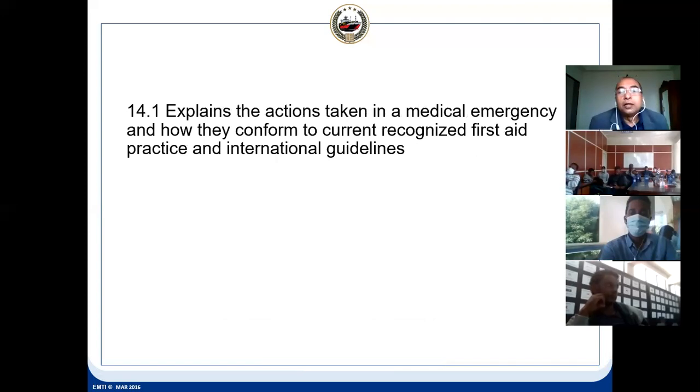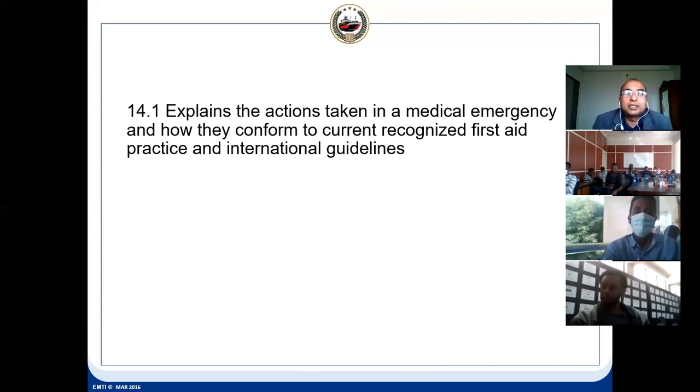Explain the action taken in a medical emergency and how they conform to current recognized first aid practice and international guideline. International guidelines we have seen, and over telephone there are globally doctors available, and medical advice is given by the doctors.